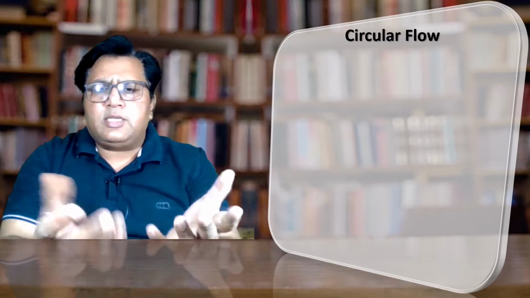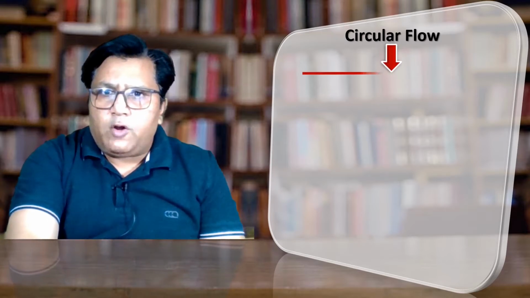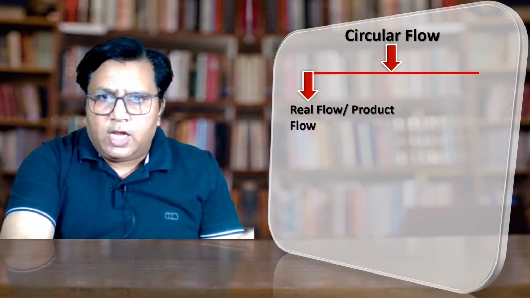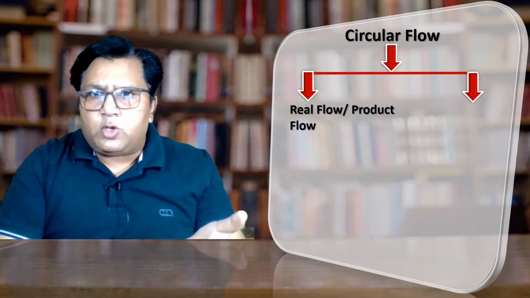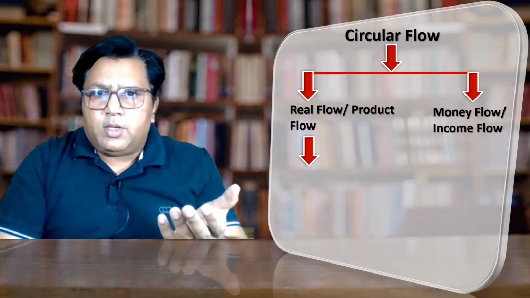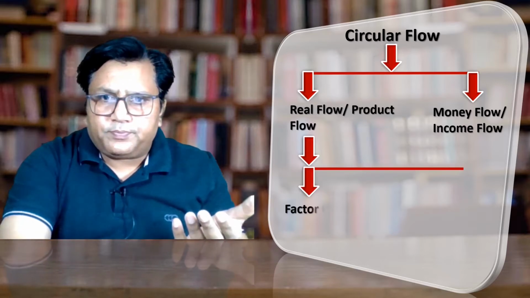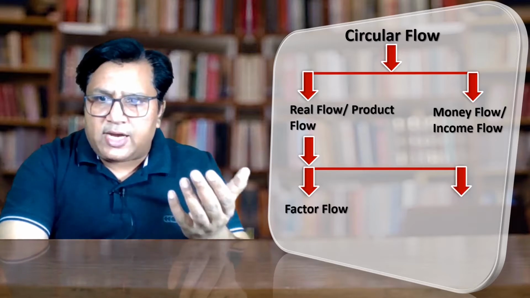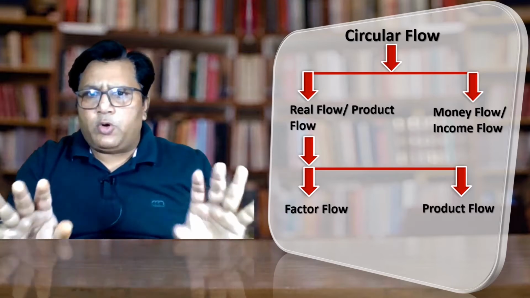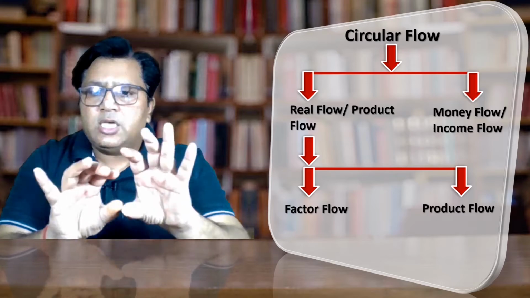Now let us discuss the circular flow. What we have seen, circular flow has two parts. The first one is called the real flow or the product flow. The second part of the circular flow is the money flow or the income flow. Real flow has two parts: the first one is called the factor flow and the second one is called the product flow. I hope the point is clear. We have discussed thoroughly the circular flow. Always remember, a 3 marks question can be framed from this particular topic, that is circular flow.